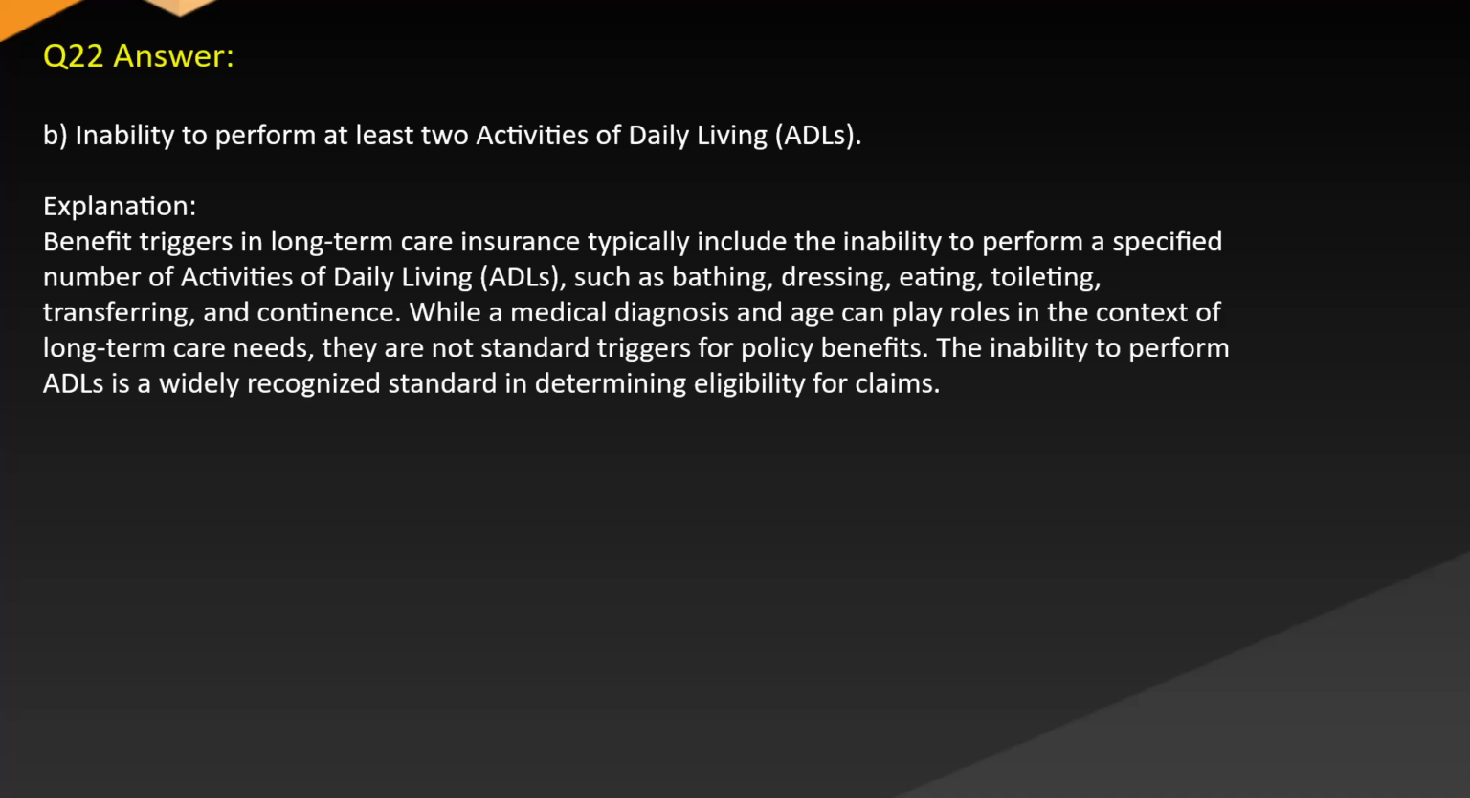Answer: B. Inability to perform at least 2 activities of daily living. Explanation: benefit triggers in long-term care insurance typically include the inability to perform a specified number of activities of daily living, such as bathing, dressing, eating, toileting, transferring, and continence. While a medical diagnosis and age can play roles in the context of long-term care needs, they are not standard triggers for policy benefits. The inability to perform ADLs is a widely recognized standard in determining eligibility for claims.